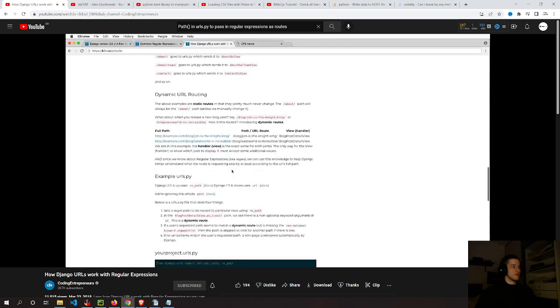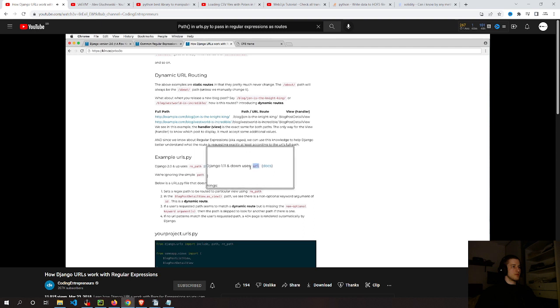Okay. So the next part of this is actually seeing it in action. Now, if you're from older versions of Django, you'll know that Django used to use just this URL method to actually design these URLs.